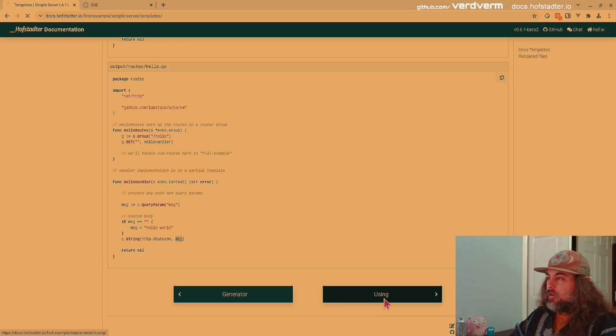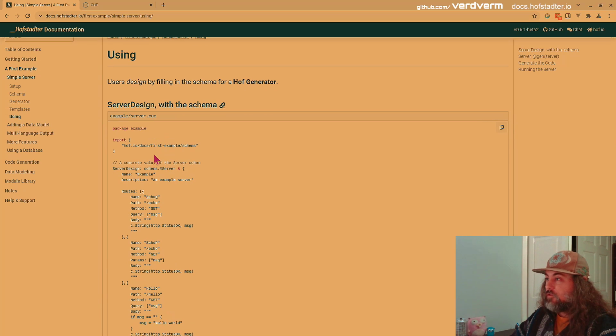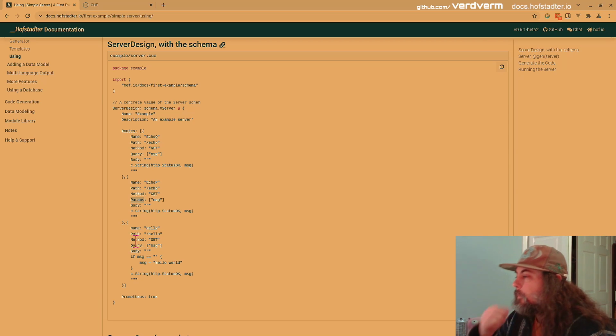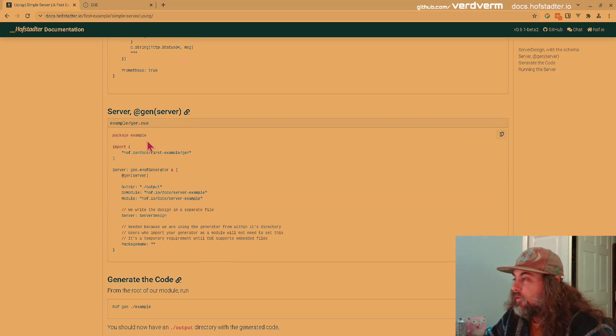All right, so then using this is the server design that just generated that rendered content. Name is example, and example server. We have 3 routes here. Echo, which has a query version, and then we have a path version of Echo. And then we have the hello we just saw. And then here's our Prometheus true. And then our servers, and then this is how we use a generator.